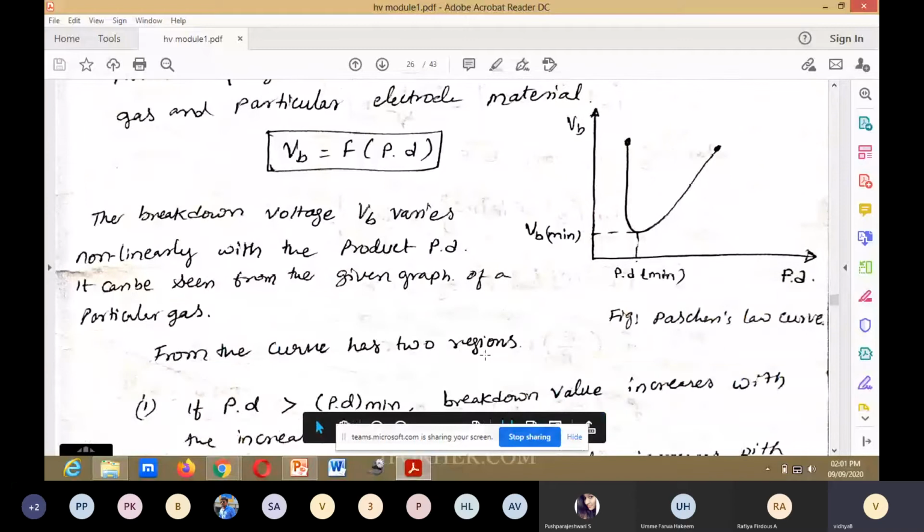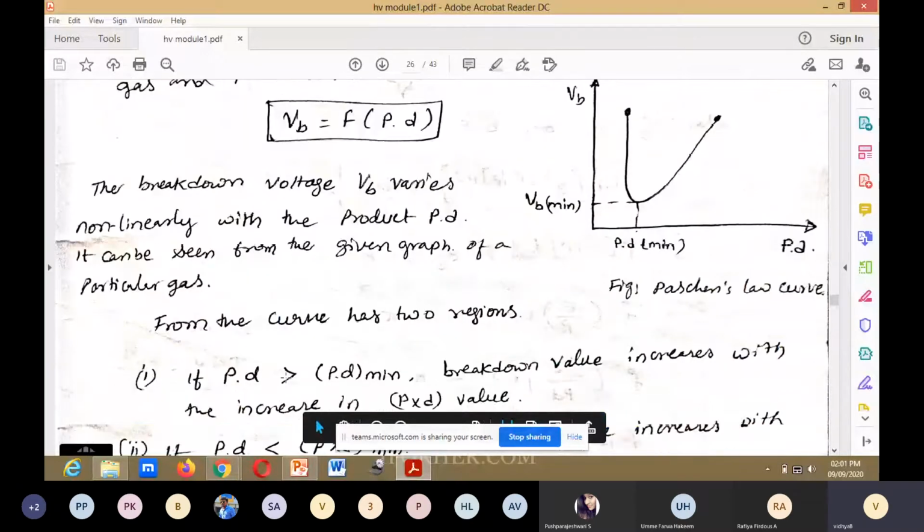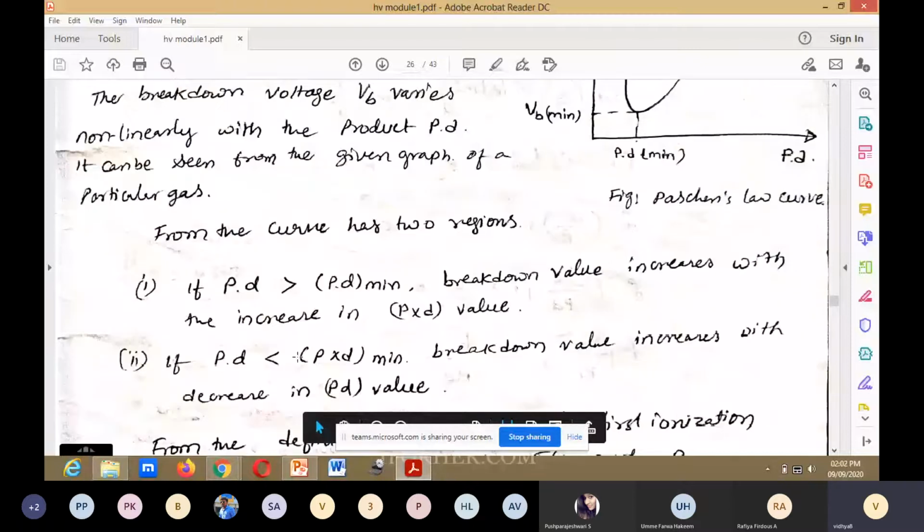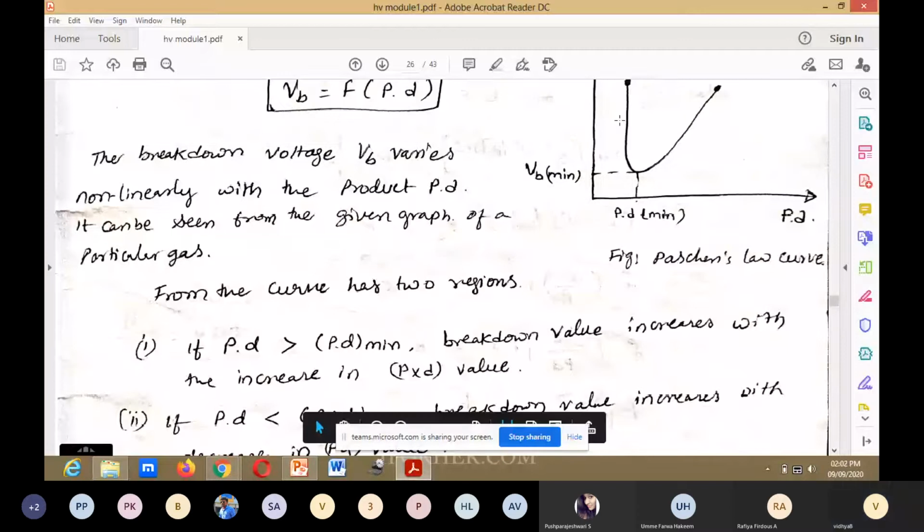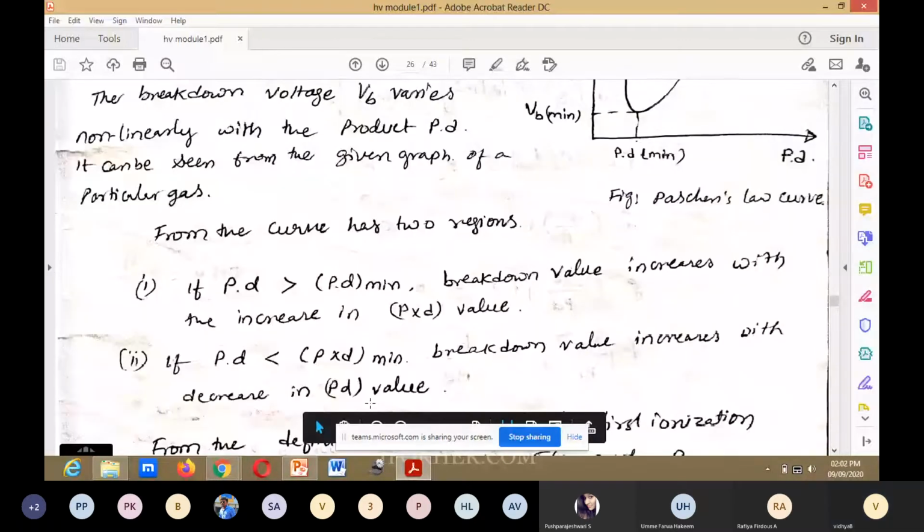It can be seen from the figure. This is the figure. If PD is greater than PD minimum, then the breakdown value, that is the VB value in this graph, will increase with the increase in PD value. Next, if PD is less than PD minimum, that means before this point, then the breakdown value increases. You can observe here, VB will be increasing with decrease in PD value.